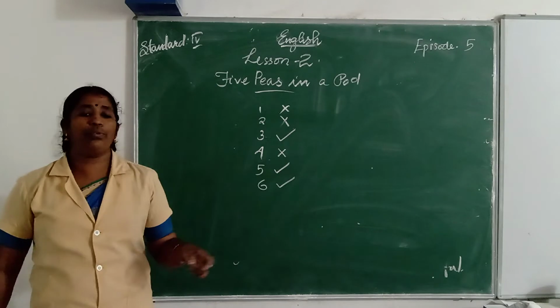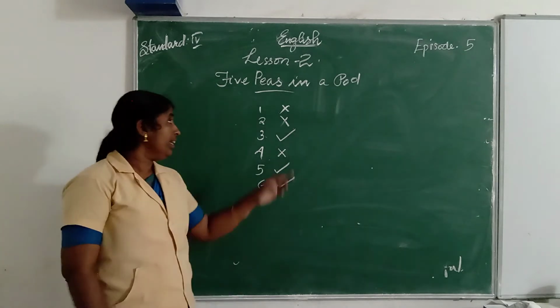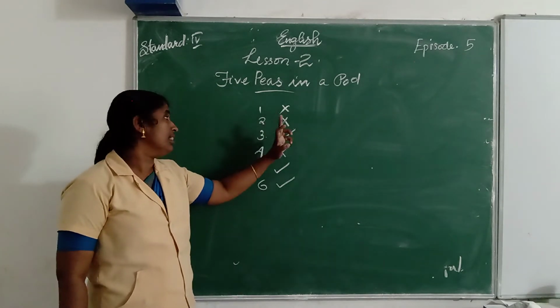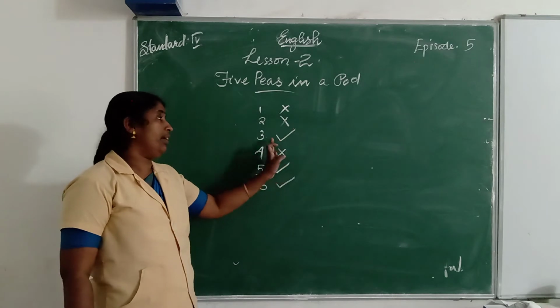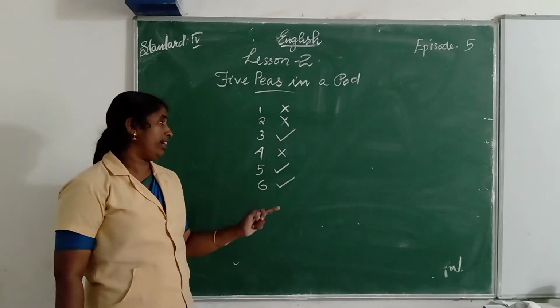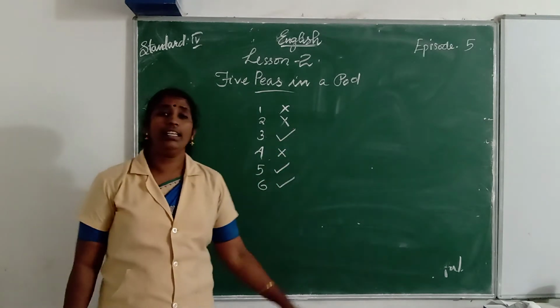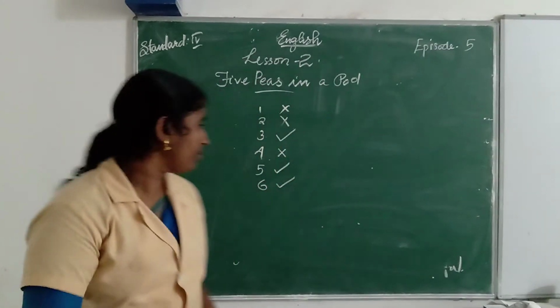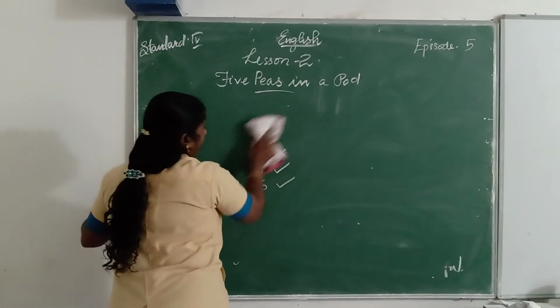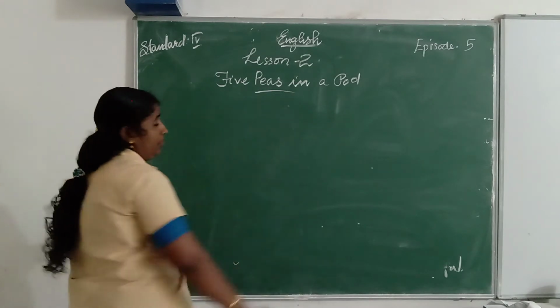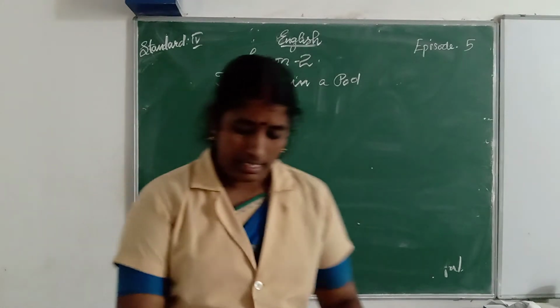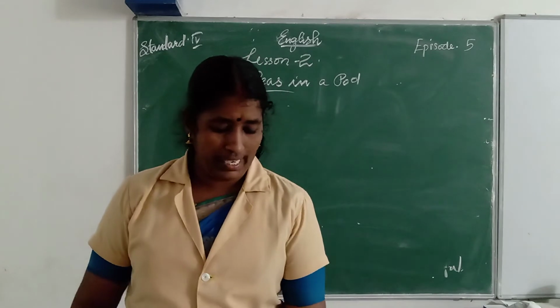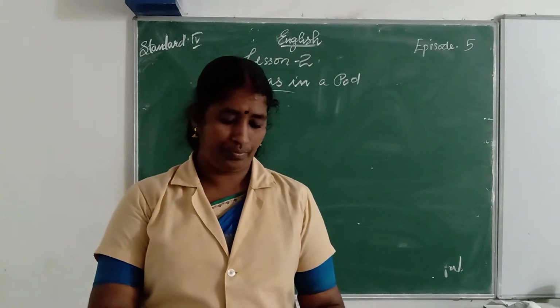Okay? Check whether you have marked it properly. First one a cross mark, second one a cross mark, third one a tick mark, fourth one a cross mark, fifth and sixth are tick marks. Is it correct? Okay. Let us move on to the next exercise.